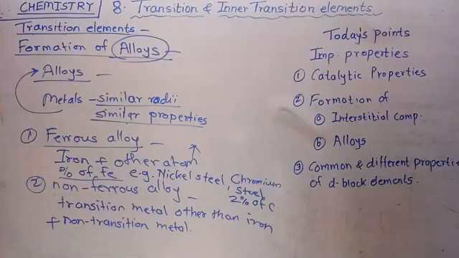And there is an example of non-ferrous alloy, you all have known, anyone? Brass. This brass is the alloy of copper and zinc.